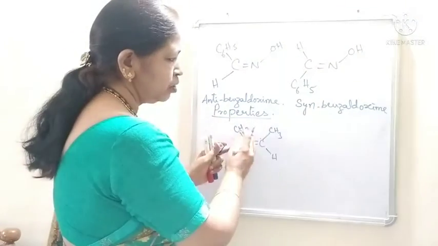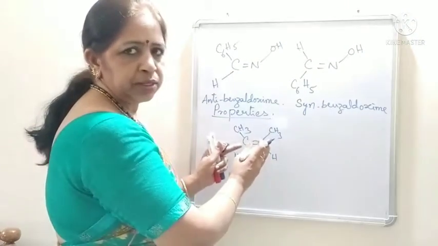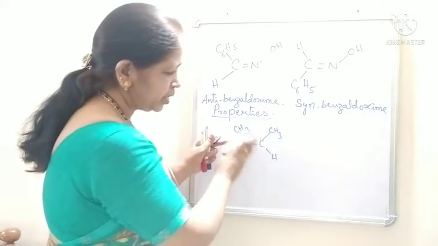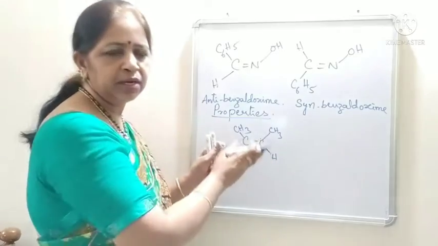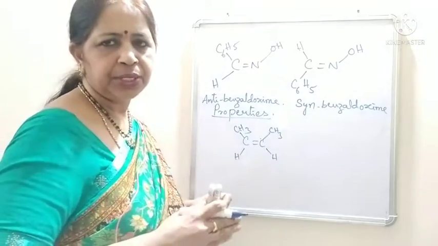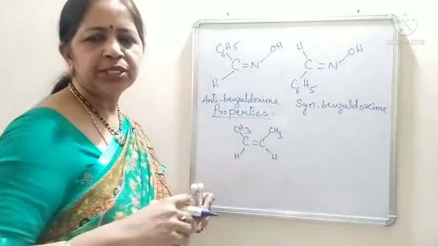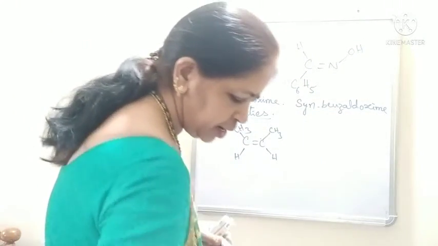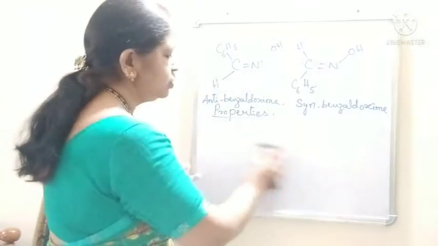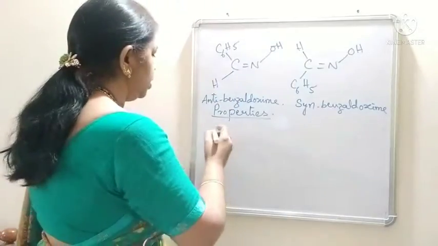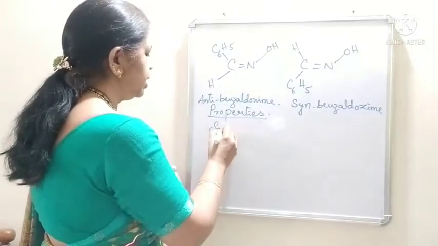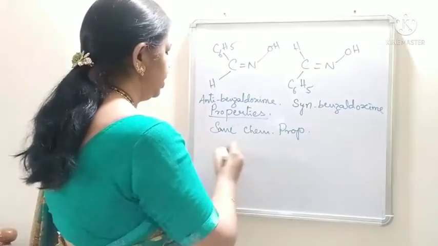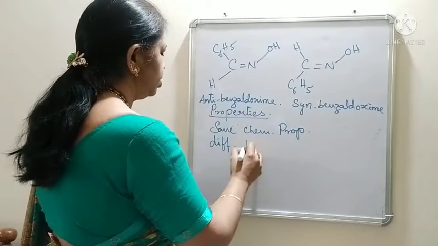These identical groups are on the same side, so there will be repulsion because of the similar properties. If they are present at the trans position, the distance between the identical groups increases, so less repulsion. That's why the trans isomers are more stable than the cis isomers. That is one point. And these isomers will have the same chemical properties, but different physical properties.